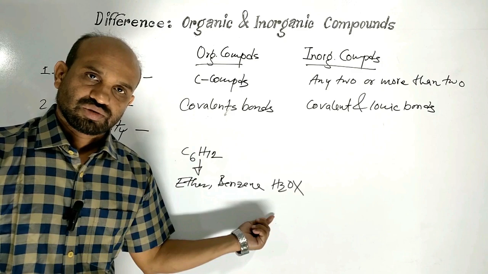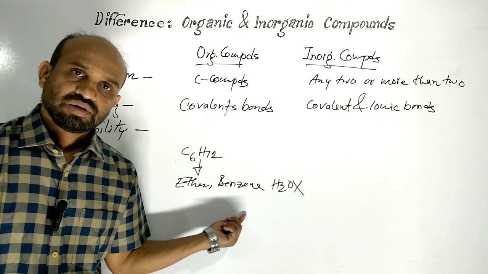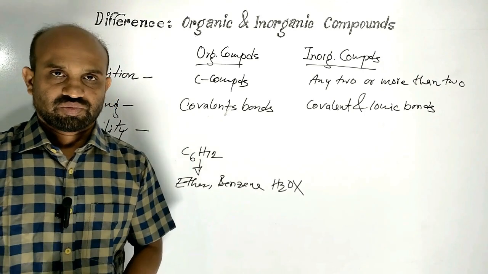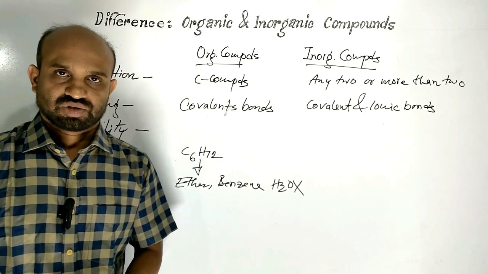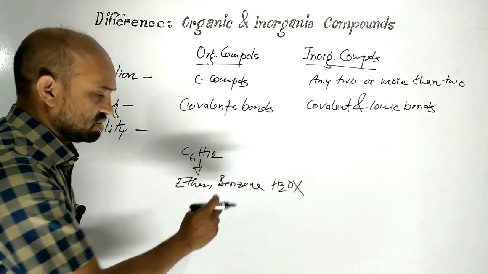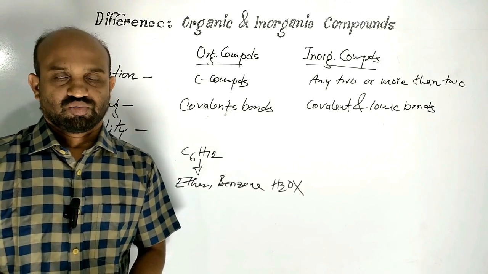Non-polar compounds, that is, organic compounds will be soluble in organic solvents. Non-polar compounds will be soluble in non-polar solvents like ether, benzene, but organic compounds cannot be soluble in water, which